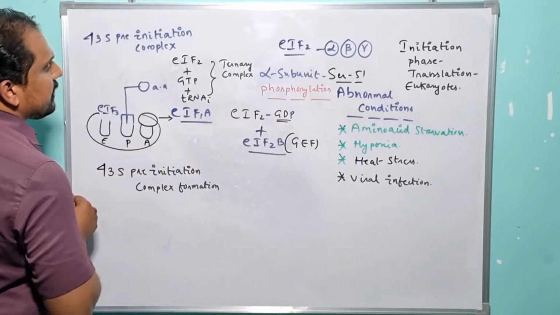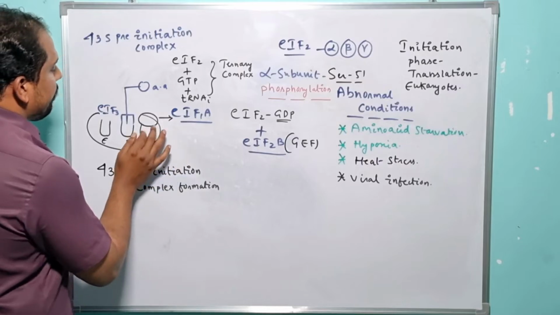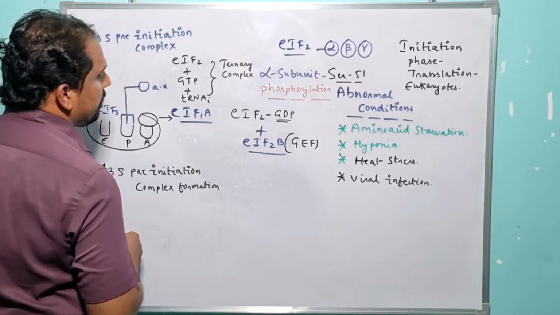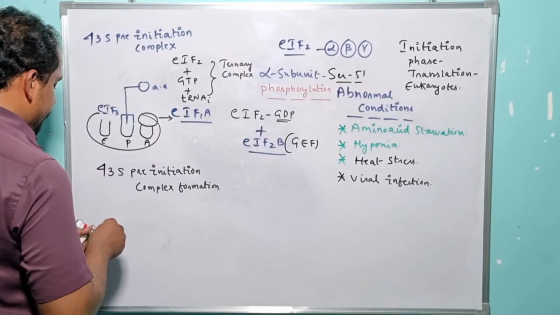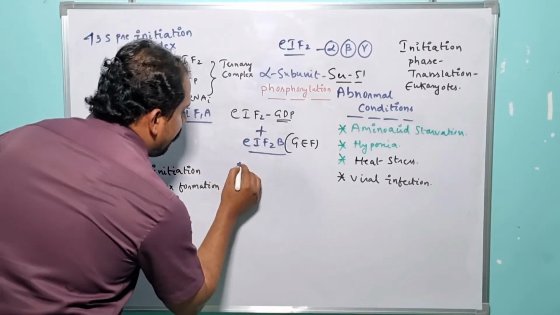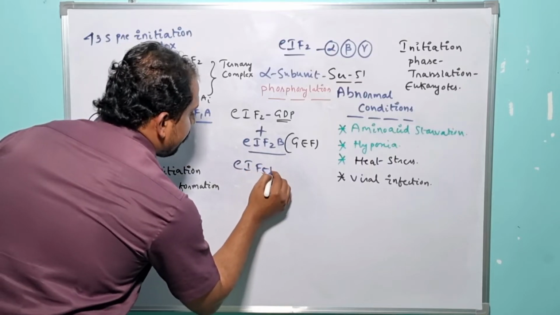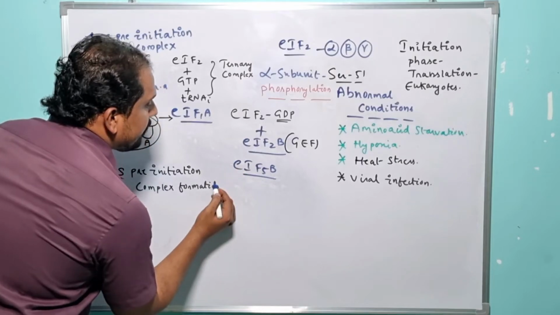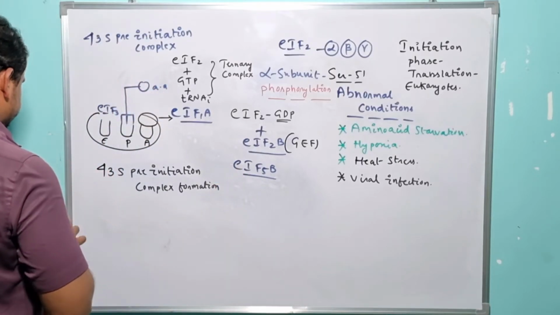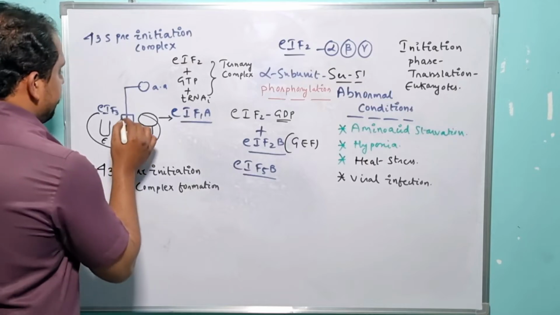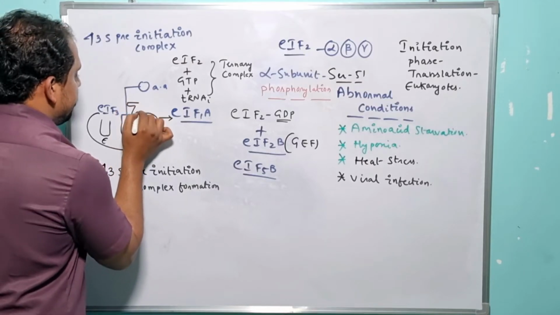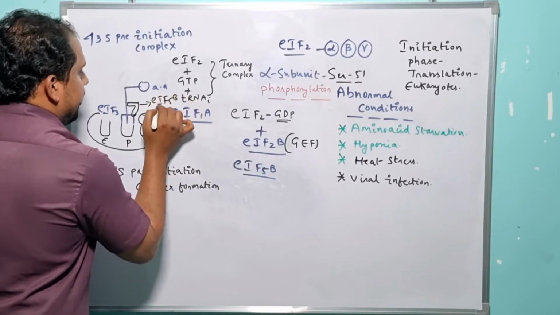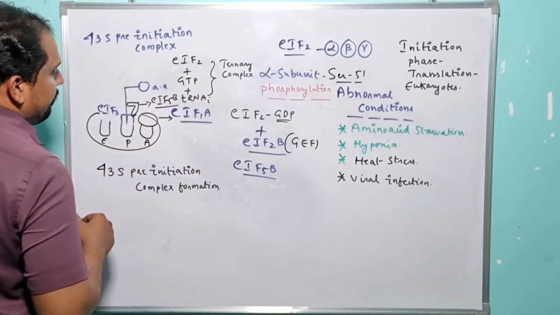So here, after the successful recruitment of all the specialized initiation factors, now one more factor comes into the picture, and it is nothing but what? Eukaryotic initiation factor 5b, right? What is it? Eukaryotic initiation factor 5b. The eukaryotic initiation factor 5b gets recruited to the P site of the ribosome. So let me present it here. The eukaryotic initiation factor 5b gets successfully recruited to the P site of the ribosome here.